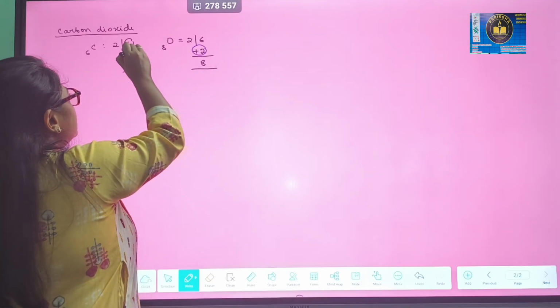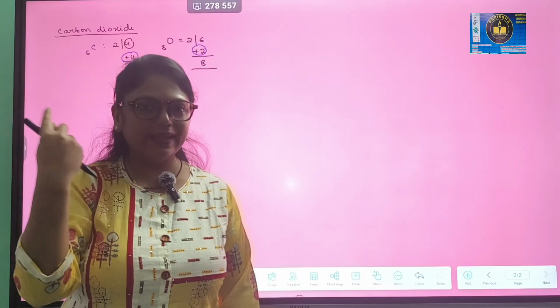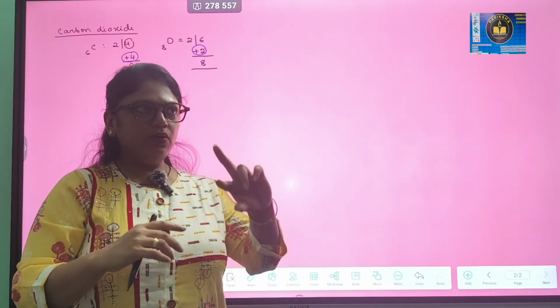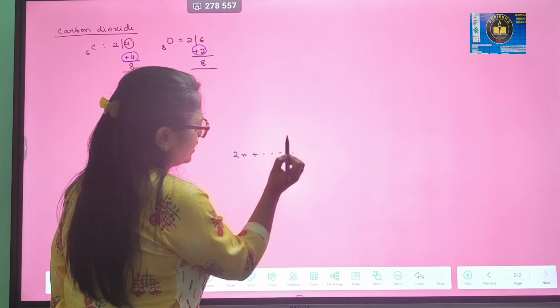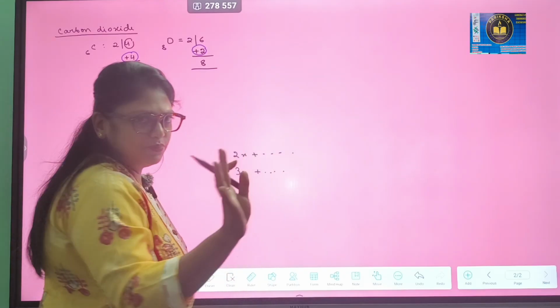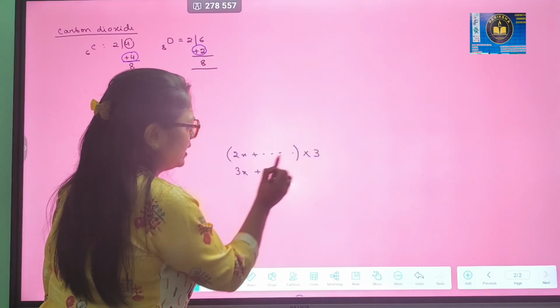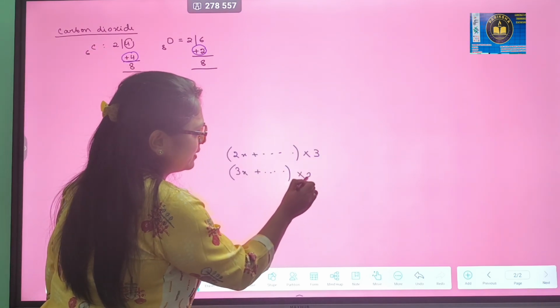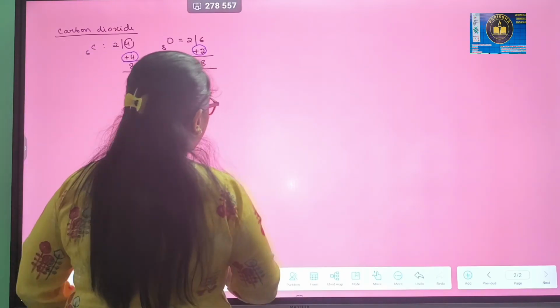Now we have to equalize these 2 numbers, that is, carbon will share 4 and oxygen will share 2 electrons. Like in maths, right? Suppose we have an equation 2x plus something equals something and 3x plus something equals something. How do we do it? We multiply the first equation by 3 and the second equation by 2 because we want to equalize the coefficient of x.